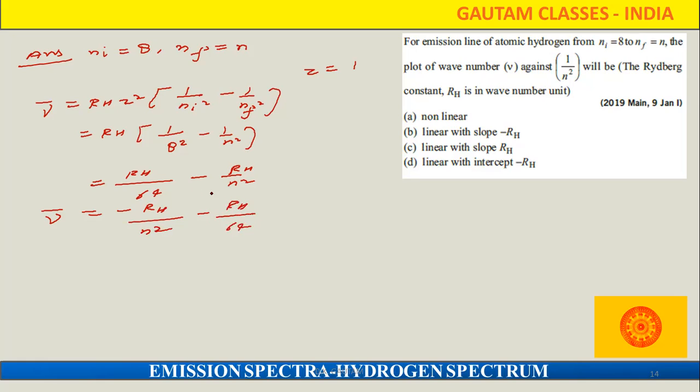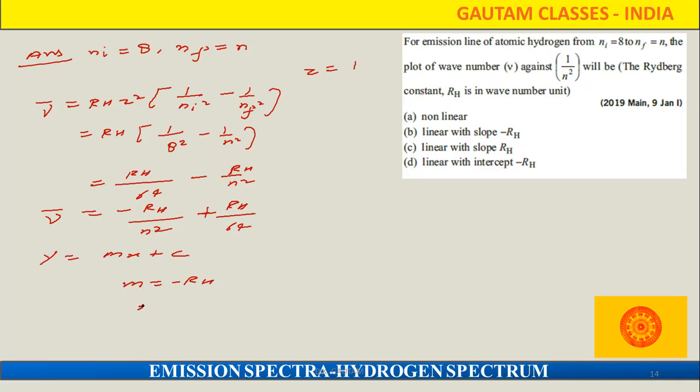RH upon 64, that is the positive. We can compare this with y is equal to mx plus c. When we compare, what about the slope? The slope m we are getting is minus RH.